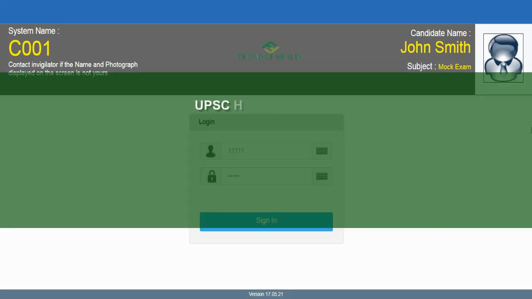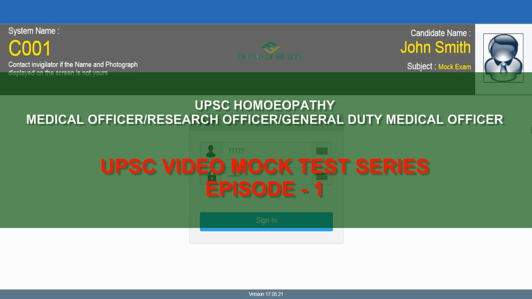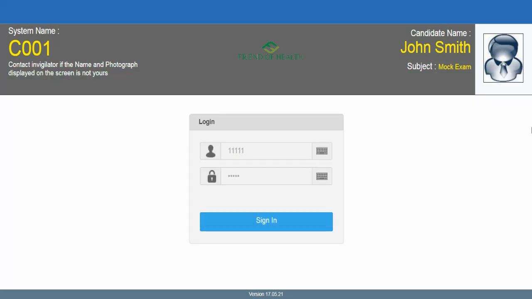So today I am here with a very innovative and creative idea. For the UPSC Medical Officer, Research Officer and General Duty Medical Officer combined recruitment test exam aspirants who are going to appear for the exam on December 20th, after 10 days, I am thinking to give a relaxation by showing them the real exam screen which they are going to face on the exam day, and we will show you some useful questions from different subjects in the syllabus of the exam.